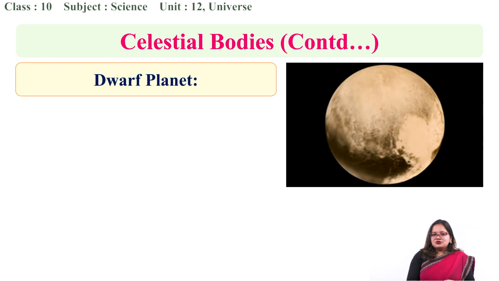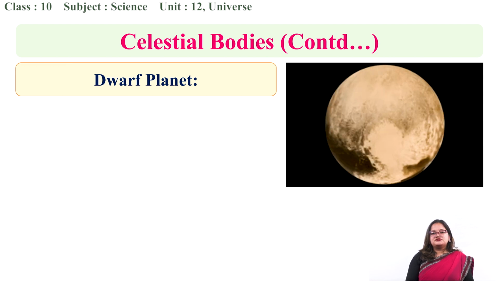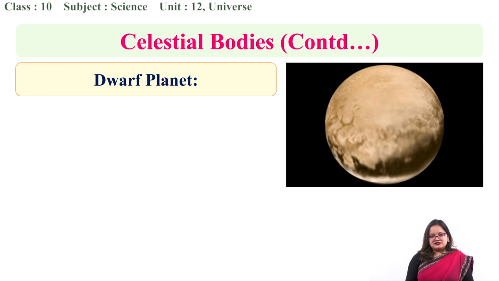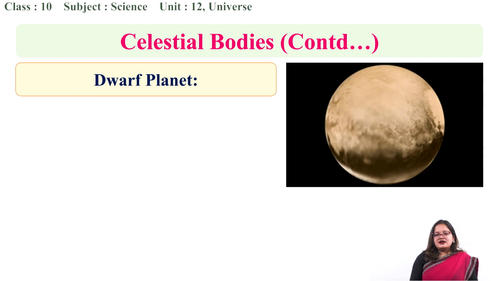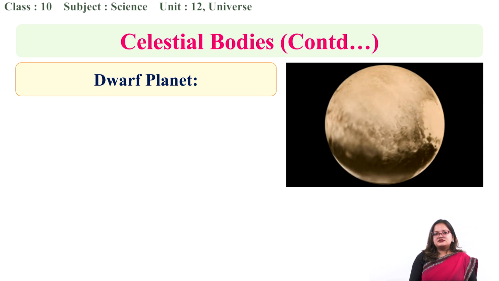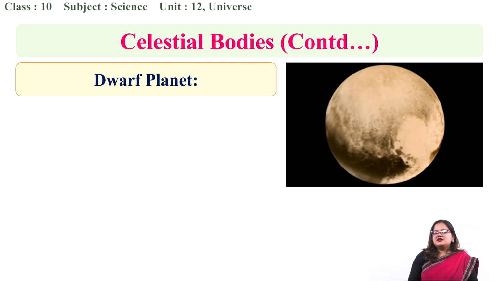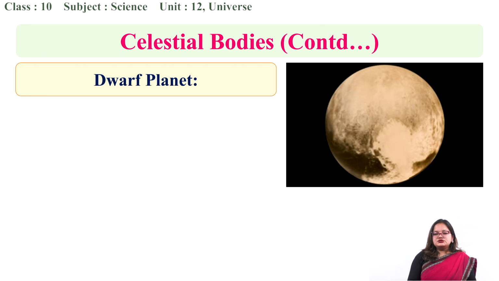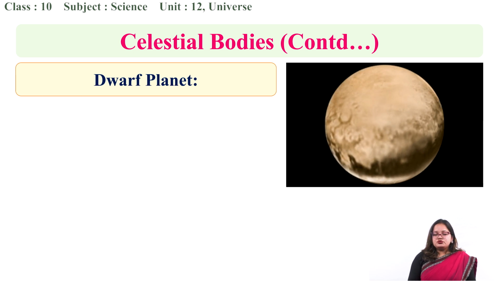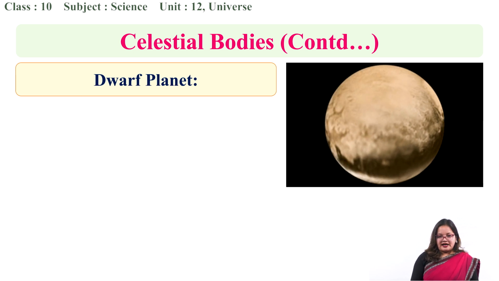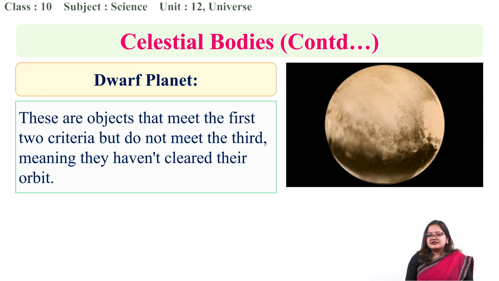Pluto was once a planet, and then it was removed from the list of planets. In the same 2006 meeting, where they decided the criteria for any celestial body to be a planet, it was decided that Pluto is no longer a planet. Pluto was termed a dwarf planet. Why? Because it fulfilled the first and second criteria.